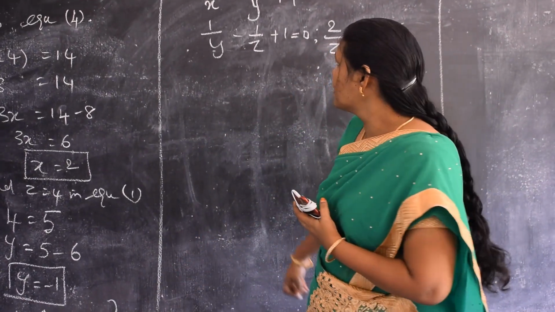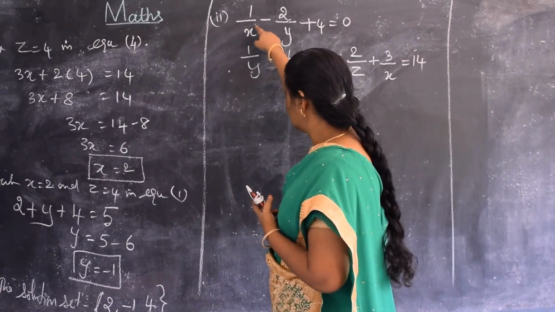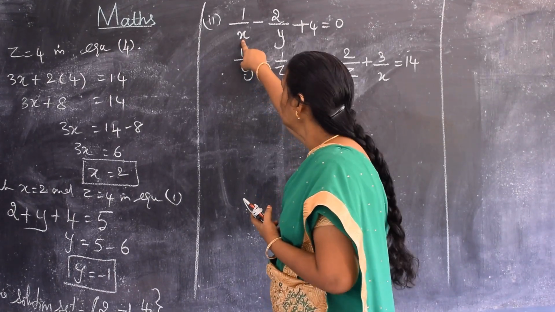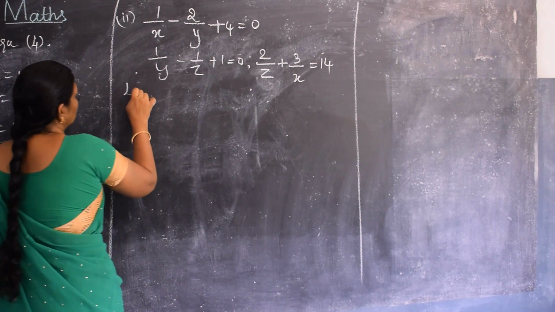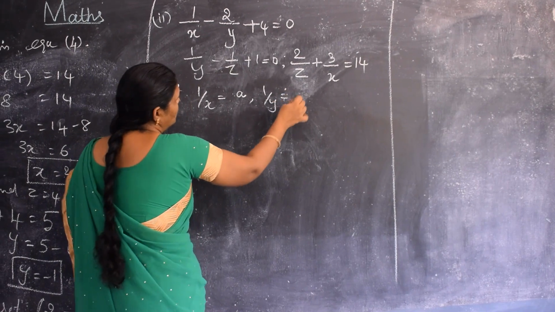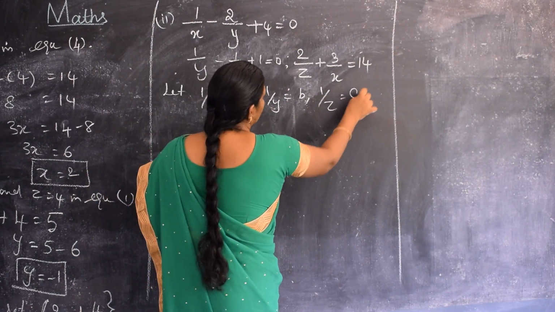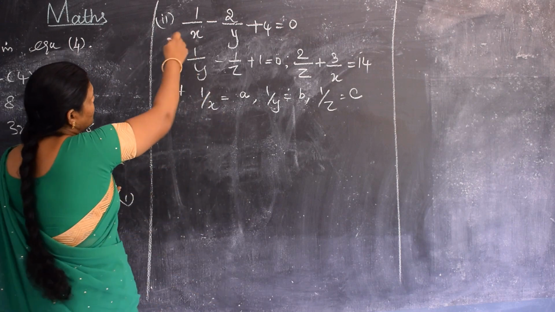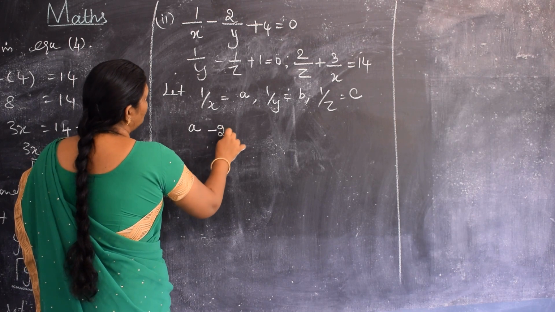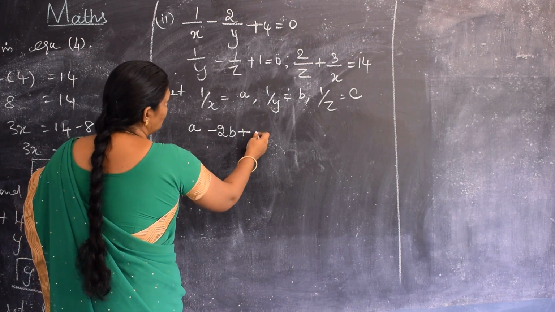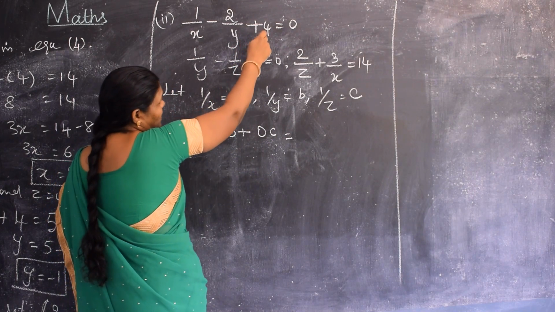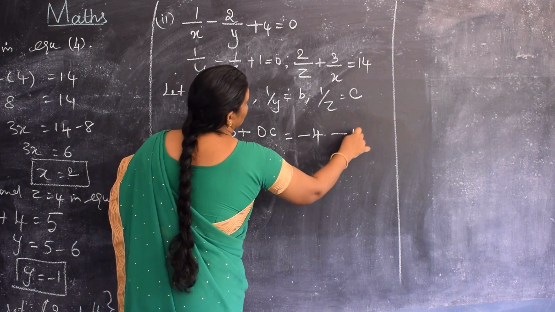So in this problem, it is given in the reciprocal form, isn't it? Inverse form. Here x is in the denominator. So let me take 1 by x is equal to a, 1 by y is equal to b, 1 by z is equal to c. So the first one will become a minus 2b and c is not given, so you can put 0c, and you have to take this 4 to the right hand side. So let it be equation number 1.